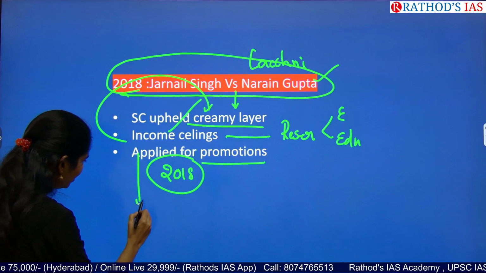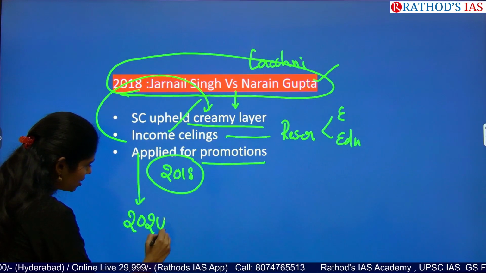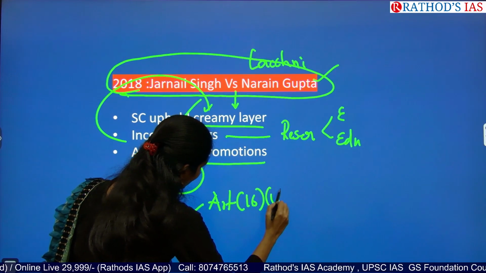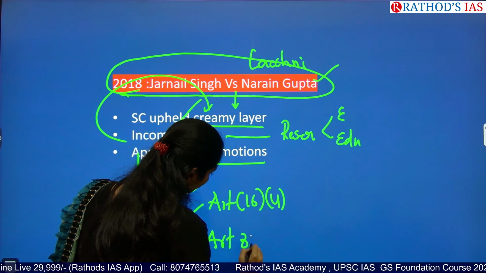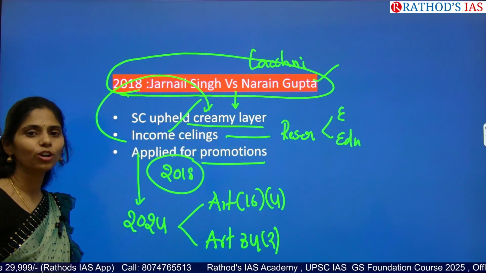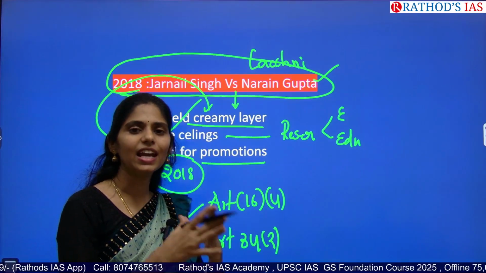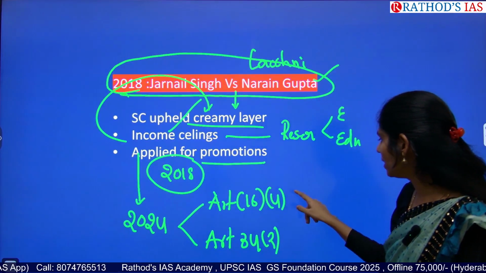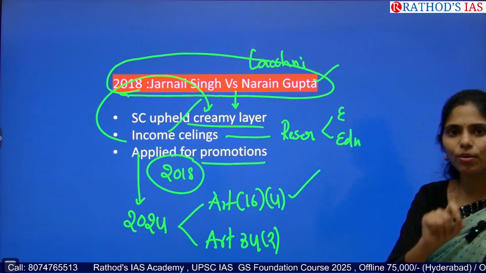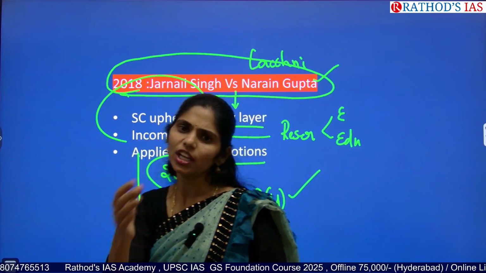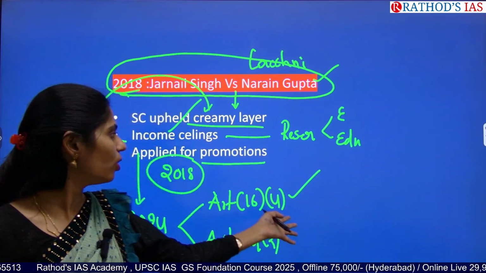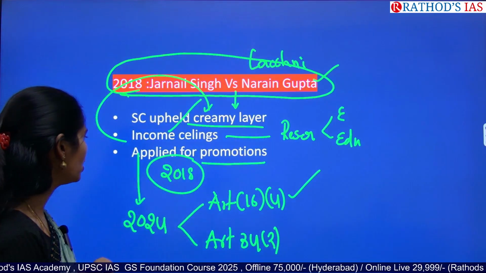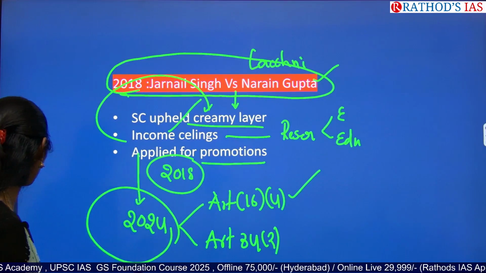And later on, in this 2024 judgment, it took Article 16(4) and Article 342(2) and gave the judgment that yes, states now have the permission to come up with subclassification in the SCs. Article 16 is talking about reservation, but reservation cannot be provided for everyone. Only the group which is inadequately represented can get the reservation. So this is the final judgment of 2024.